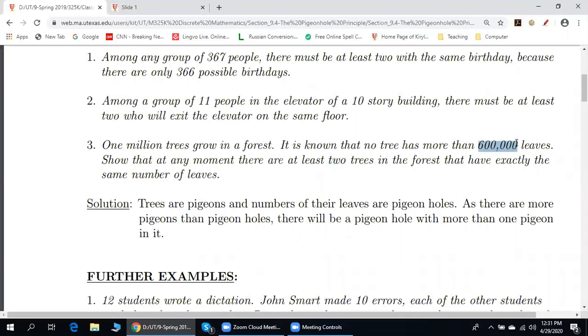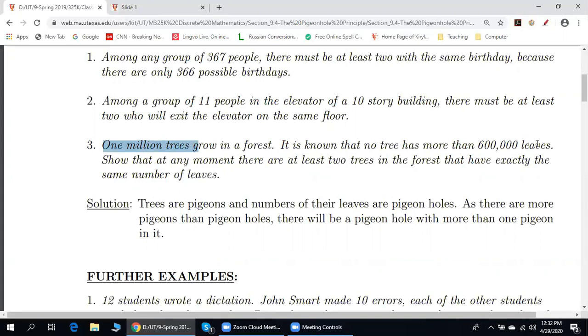Any other questions here? Would that necessarily ensure that you would have at least k trees, or does that just make it more likely? No, we are sure. We want to know for sure. Because once again, if instead of 600,000, we put 1 million minus 1, we still have more pigeons, which is 1 million, than holes.